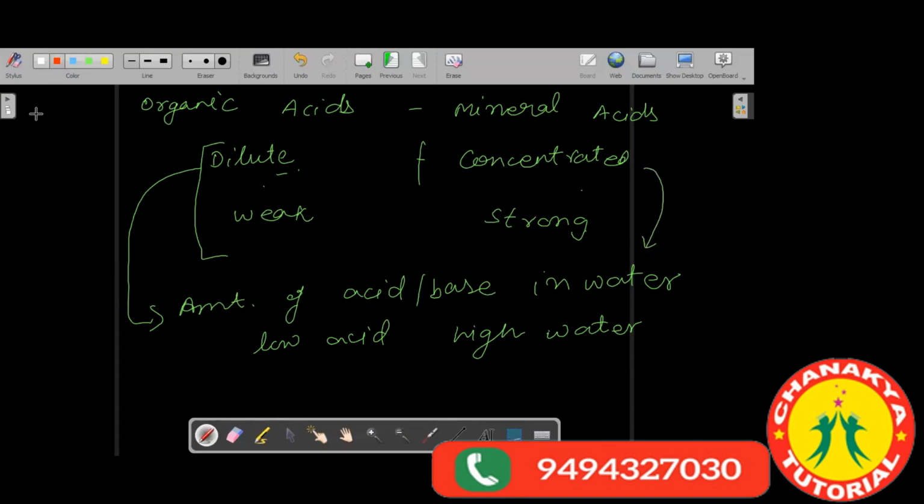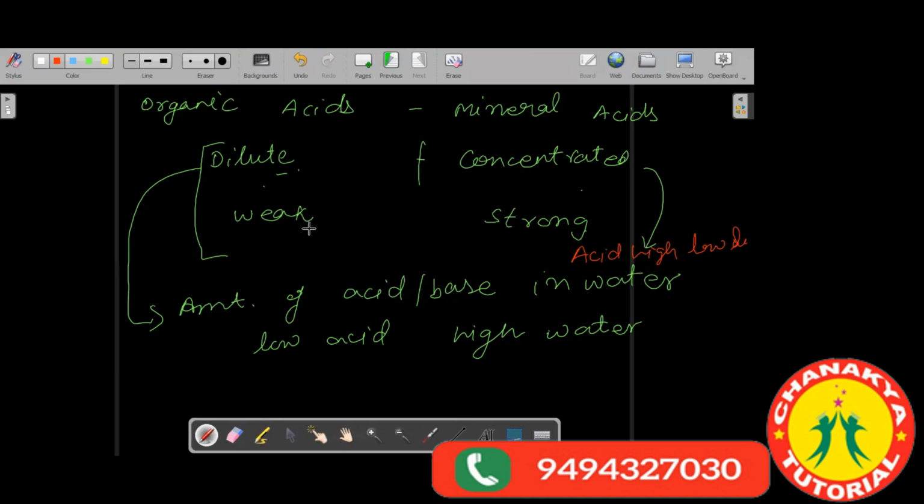In the case of concentrated acids, the acid content will be high and the water content will be low. Such acids are called concentrated acids.